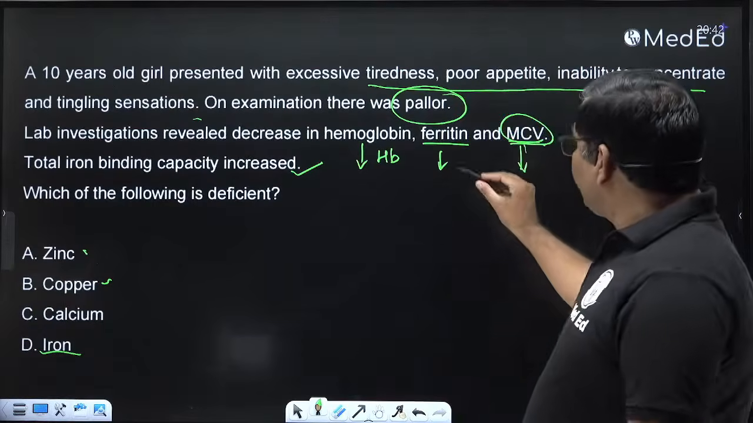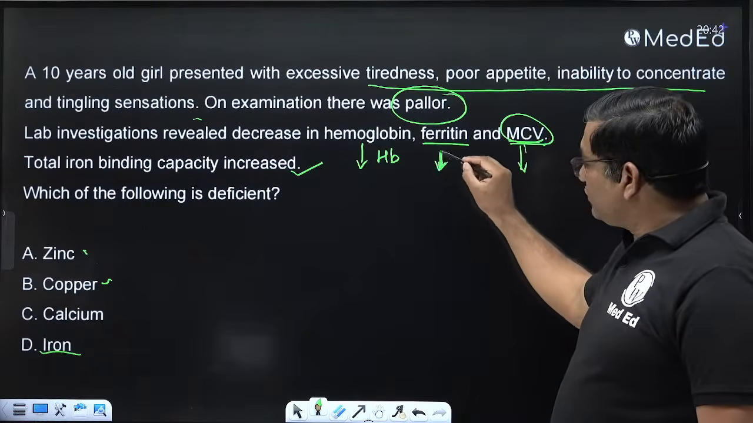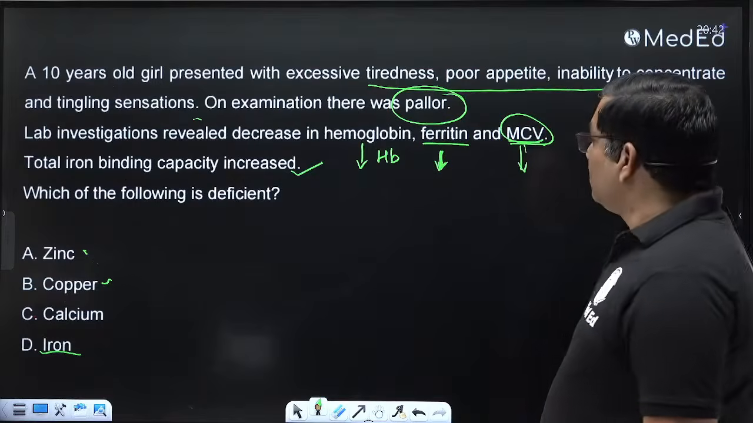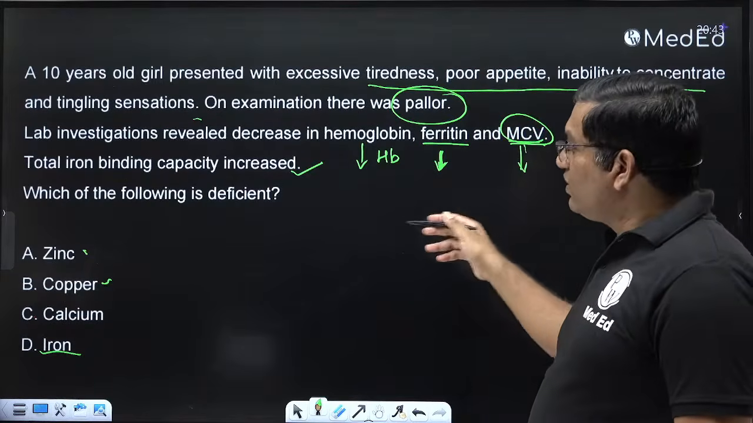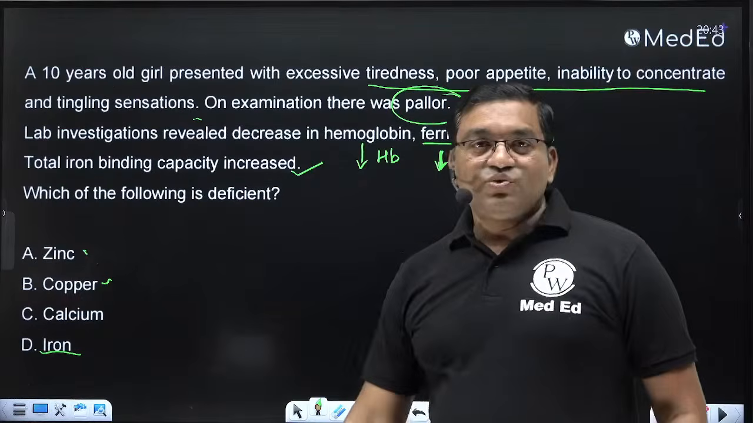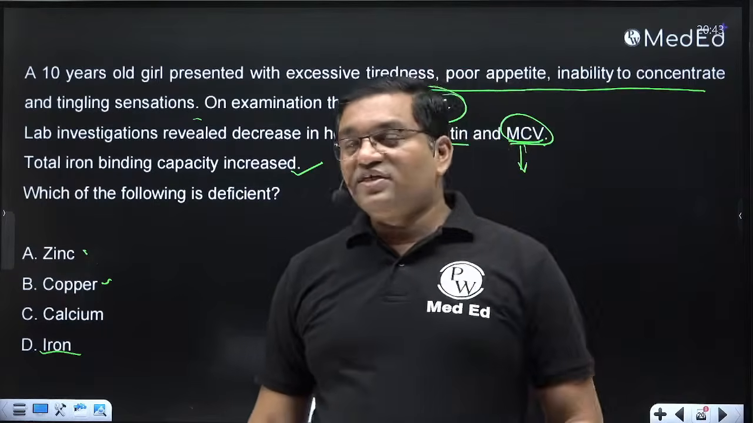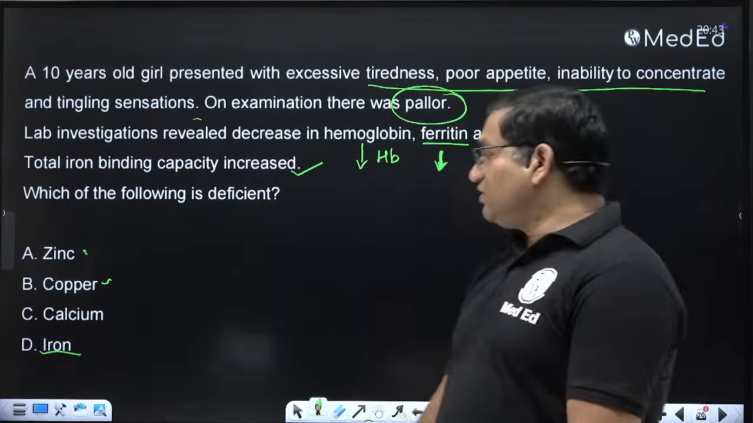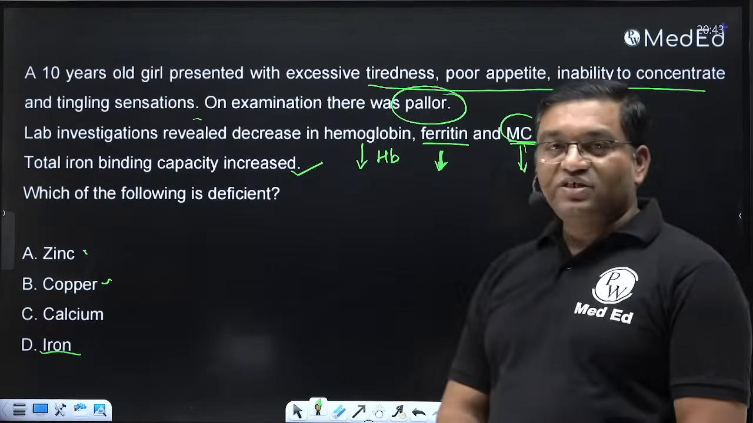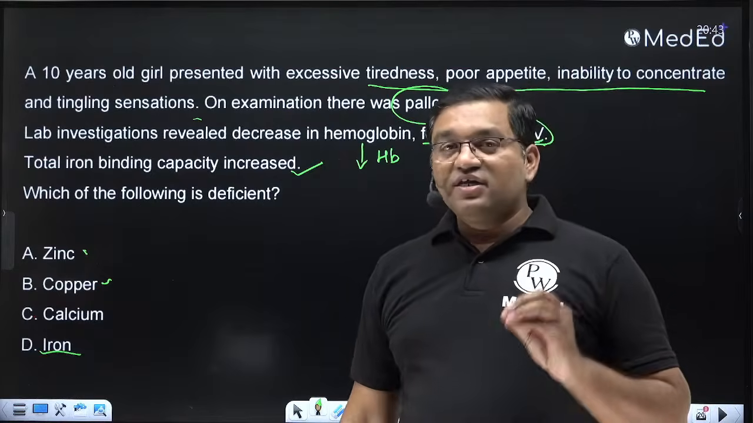And decrease in the ferritin level is the earliest manifestation in the iron deficiency anemia. Then decrease ferritin, decrease MCV, mean corpuscular volume, and there is increase in the TIBC, total iron binding capacity. So this is iron deficiency anemia. This is an important clinical case.